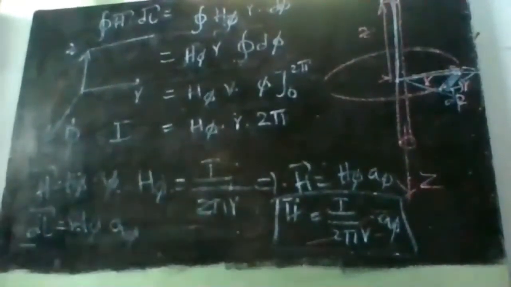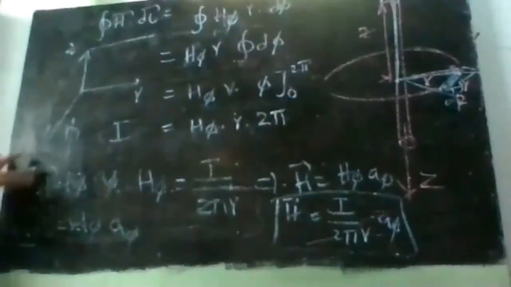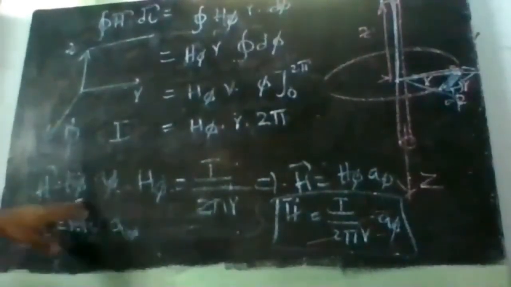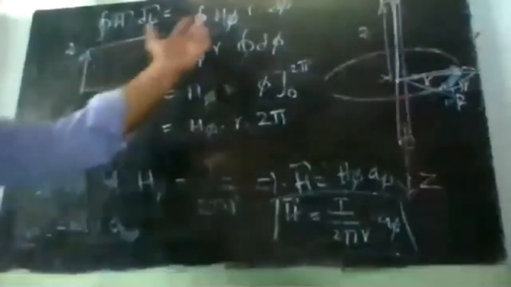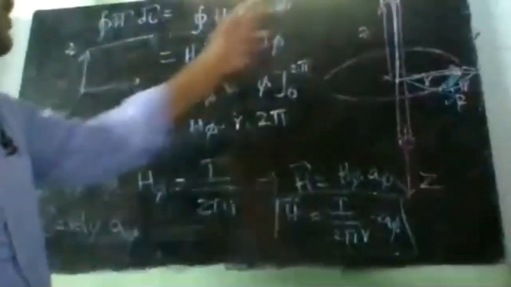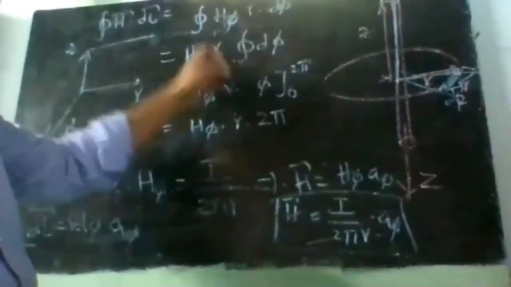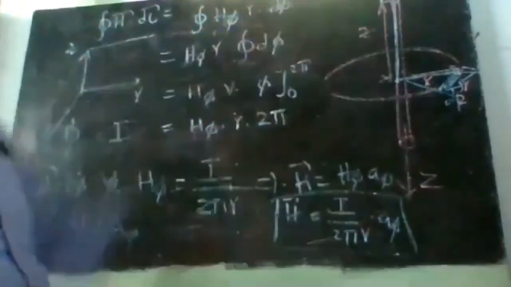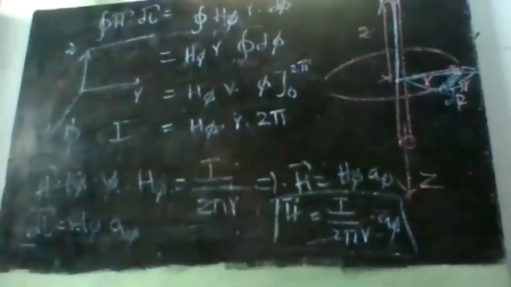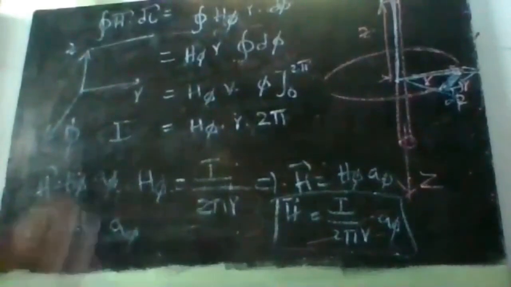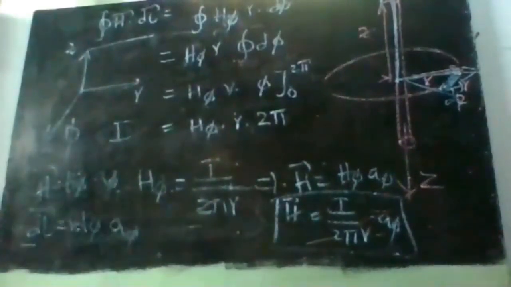Once we do that, take the dot product of these two. H bar dot dl bar, a phi dot a phi is 1, so H phi into r d phi. Integrate this. H phi and r are constant, so put them out, and the integral of d phi is phi from 0 to 2 pi. We'll get the result simply like this. So this is how we can apply Ampere's law.